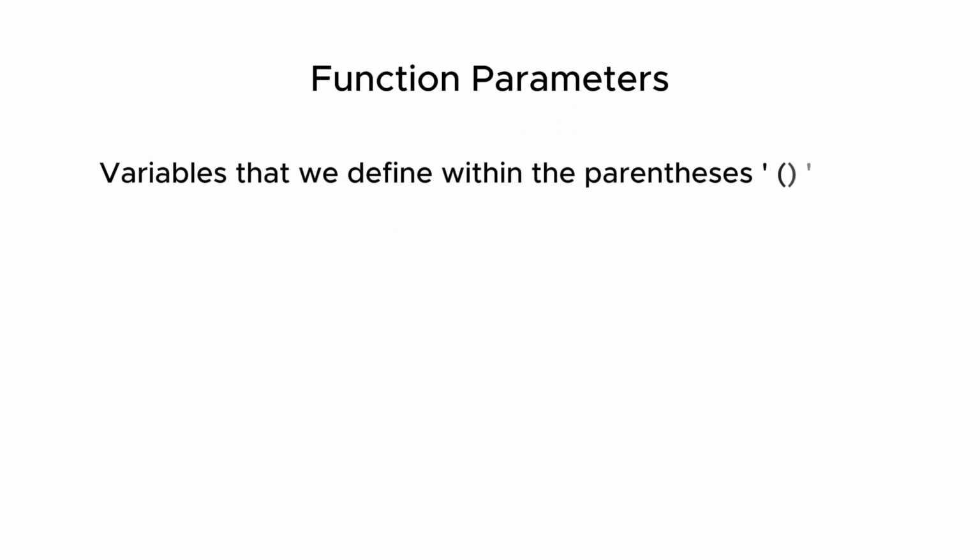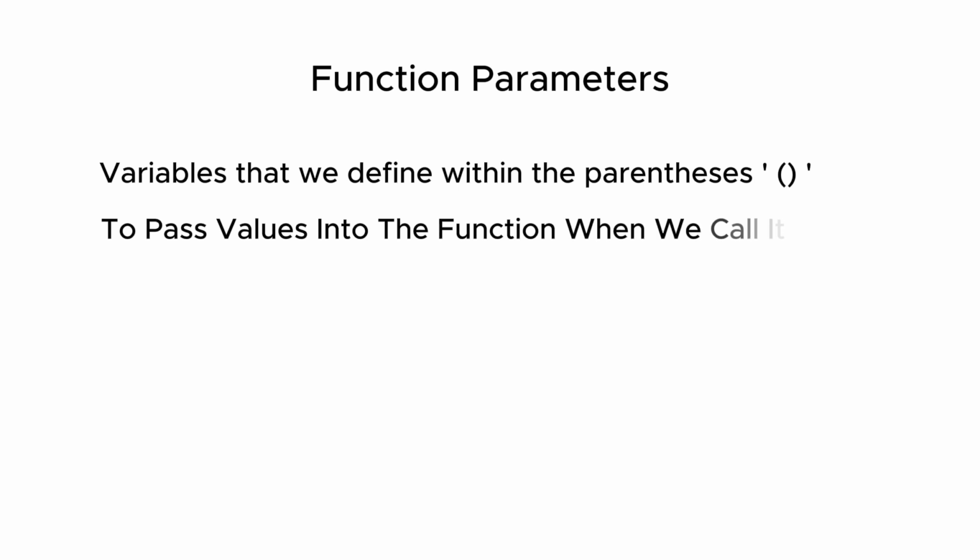Function parameters. Function parameters are variables that we define within the parentheses of a function. They allow us to pass values into the function when we call it. We can specify multiple parameters by separating them with commas. These parameters act as placeholders for the values that will be passed into the function.